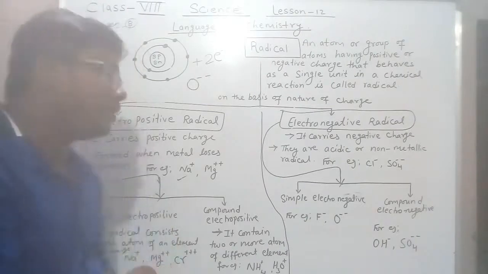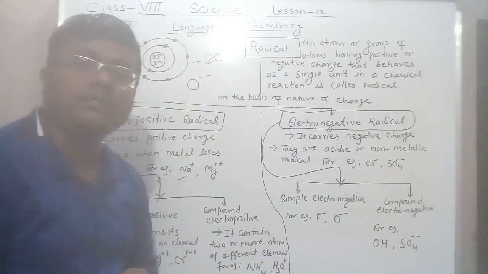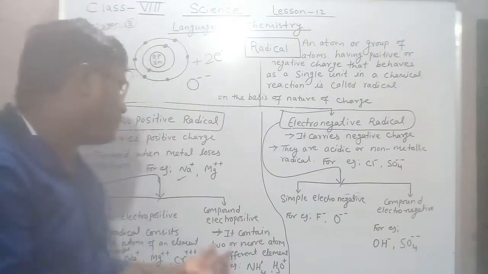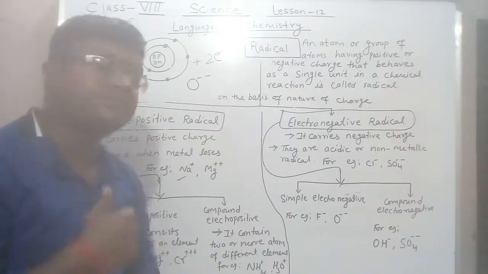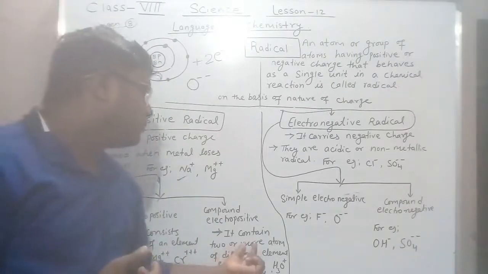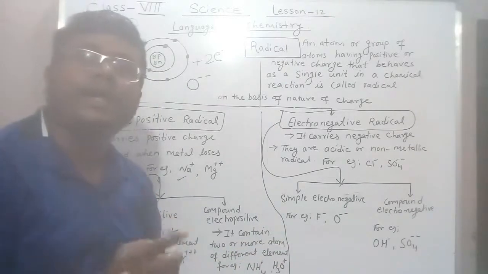Simple electropositive radicals have a single atom with positive charge, and compound electropositive radicals have two or more atoms of different elements.